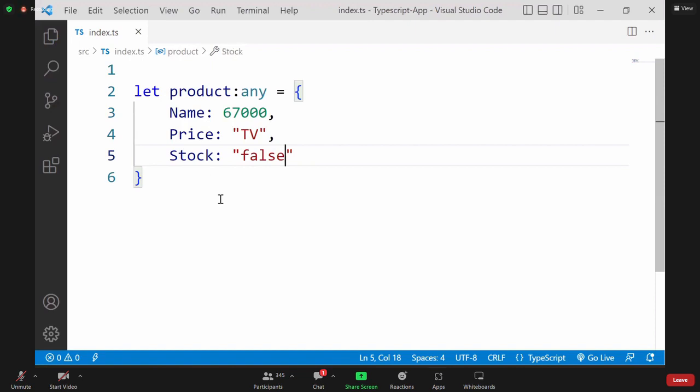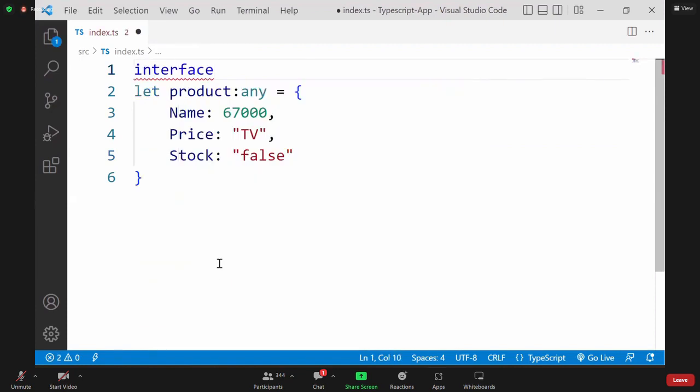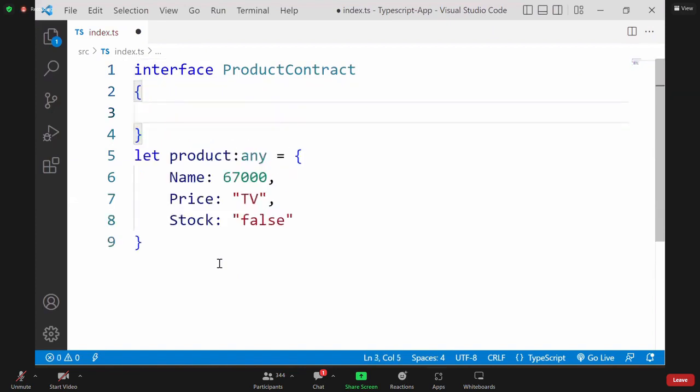Now how to design a contract? I have to create an interface. Interface name, I will give the name as ProductContract. Any name you can give, it doesn't matter. Okay, what are the rules? As per the contract, as per the client requirement, the product must have a name. What should be the data type of name?